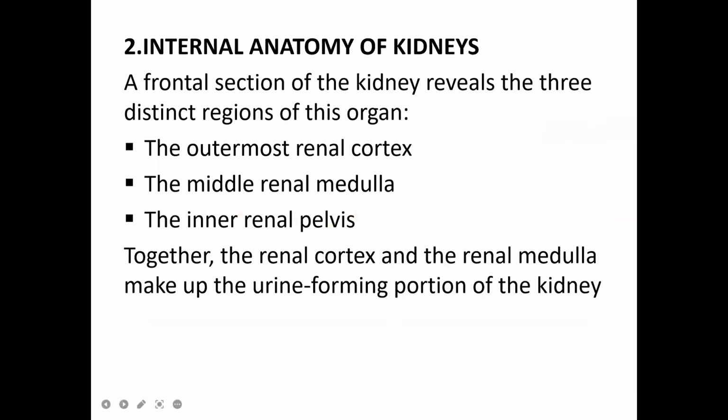And next, coming to the internal anatomy of the kidneys. If you see one kidney, that is the frontal section of the kidney, it is divided into three regions: the outermost renal cortex, the middle one you will call renal medulla, and the inner one you will call renal pelvis. The renal cortex and the renal medulla together make up the urine-forming portion of the kidneys.